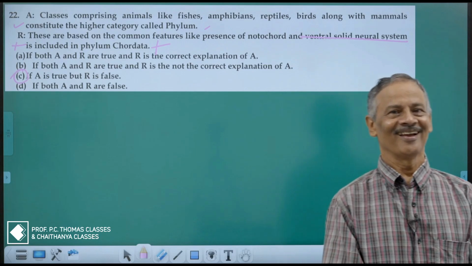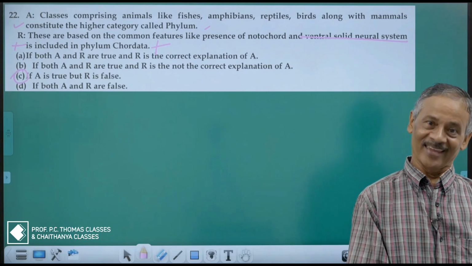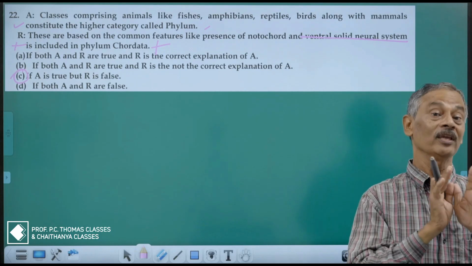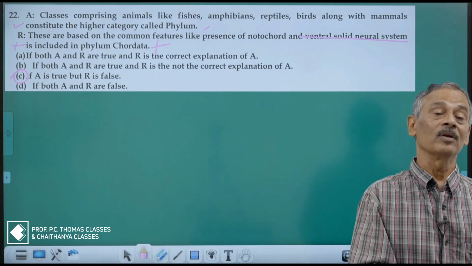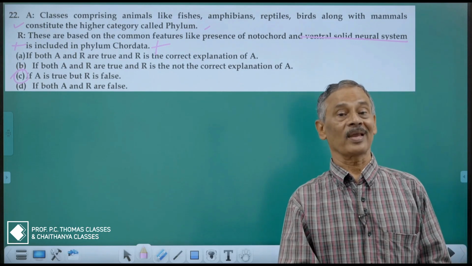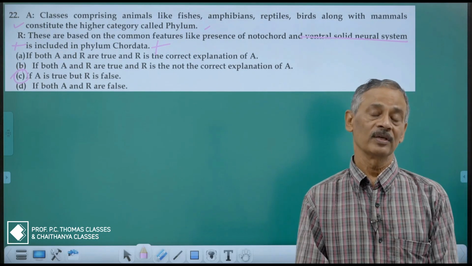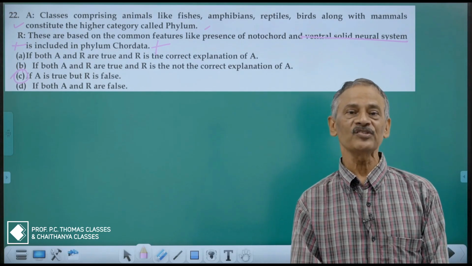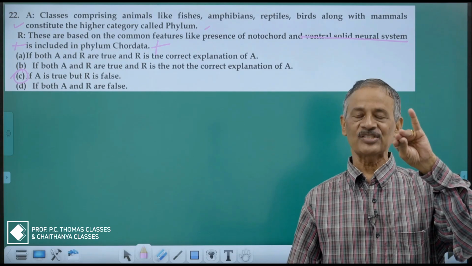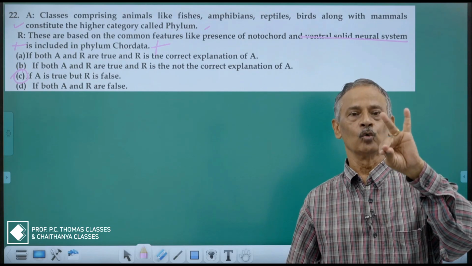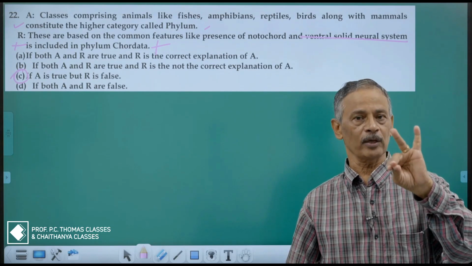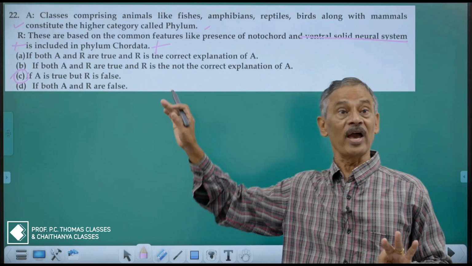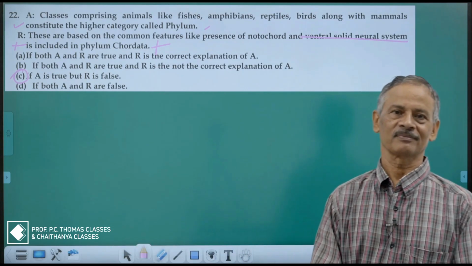Is that clear? A is correct. They are all put under the phylum chordata. Why? Because they share the same characters, and there are three basic things that are common for putting them under the phylum chordata. One is presence of notochord, at least in some stages of development. Two, dorsal tubular nerve cord. Three, you should have paired pharyngeal gill slits. That point clear?